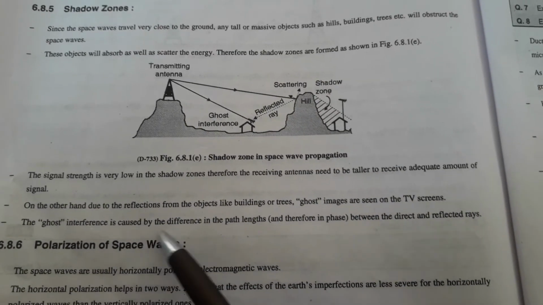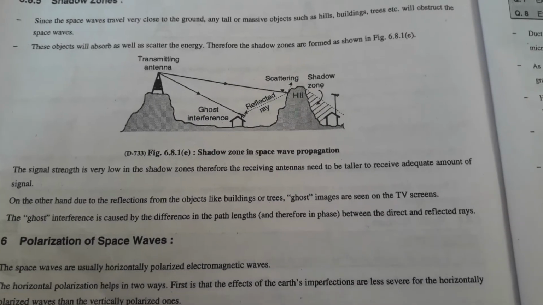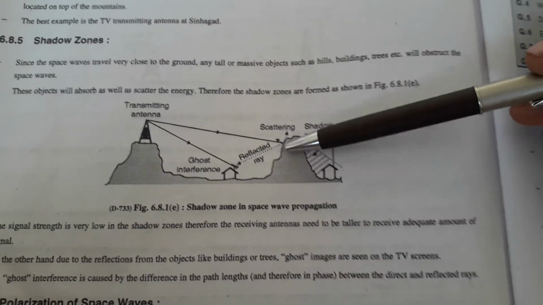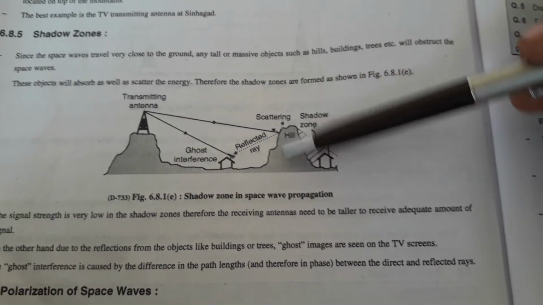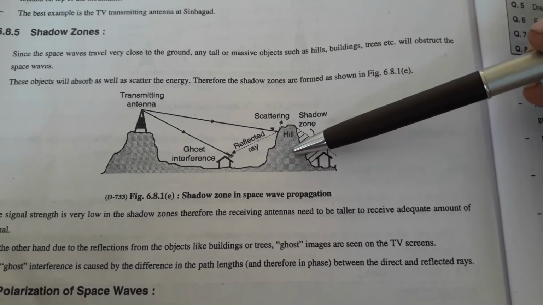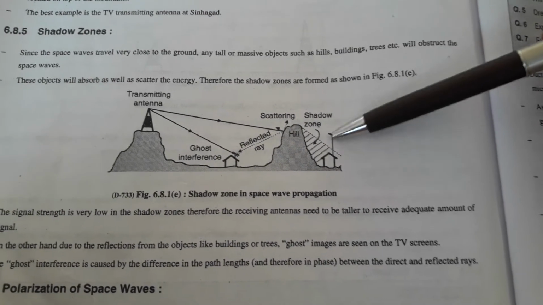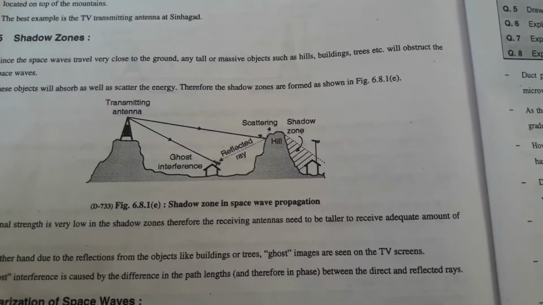The ghost interference is caused by the difference in path lengths between direct and reflected signals. So the concept is that because of high hill stations, the range is obstructed and the received signal is weak. If we increase the height of the receiving antenna, we are also capable of receiving the transmitted signal.